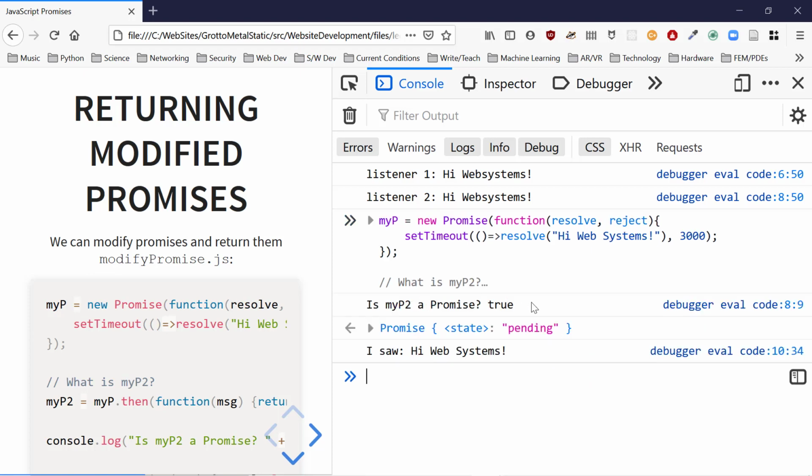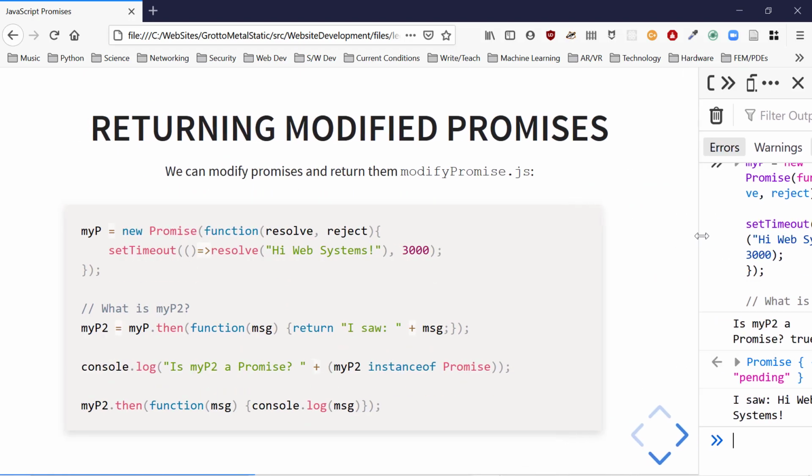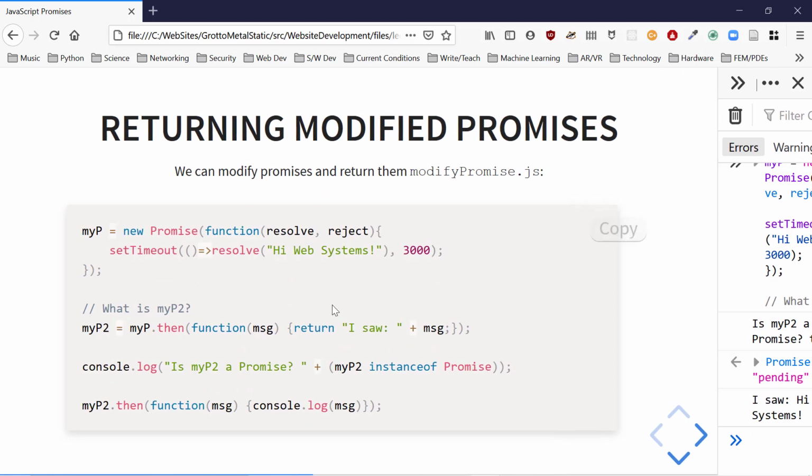Is P2 a promise? True. I saw hi web systems. Let's go back to the code over this side. Analyze what happened here. My P2. Remember, promise gets created.